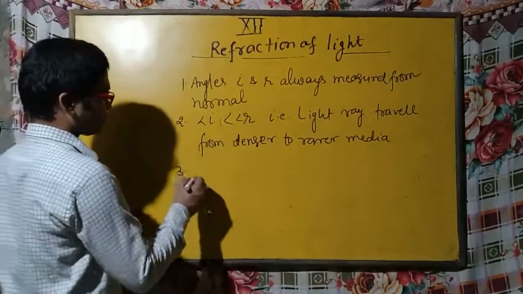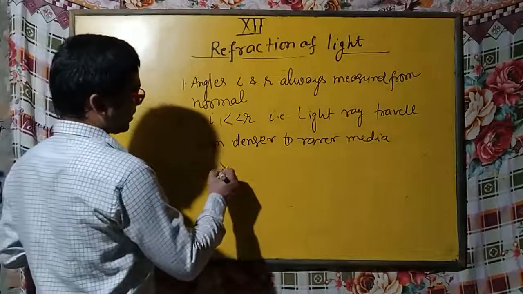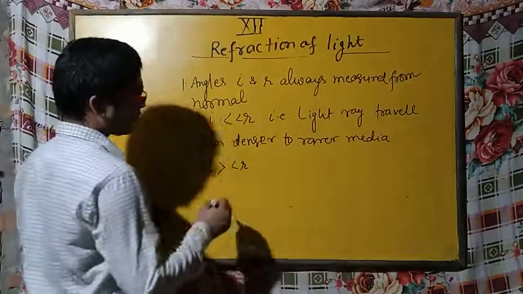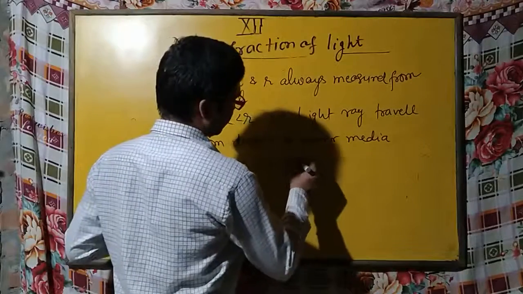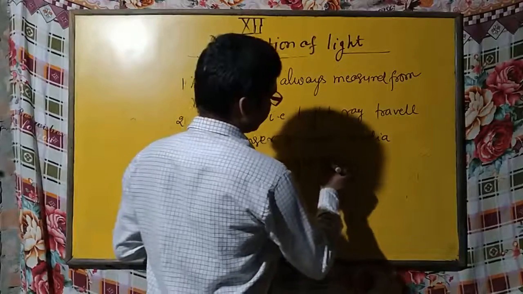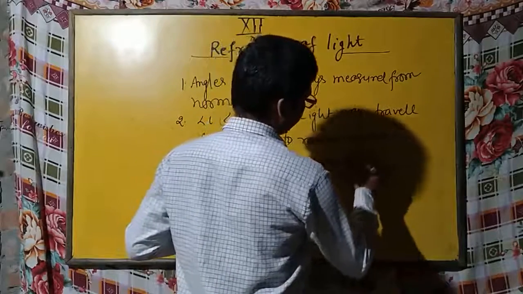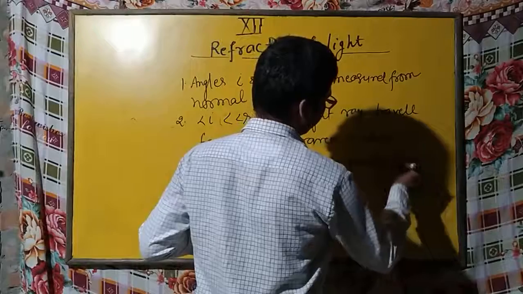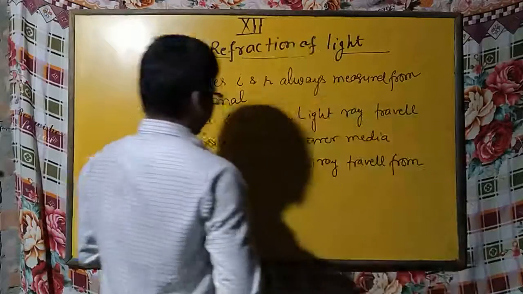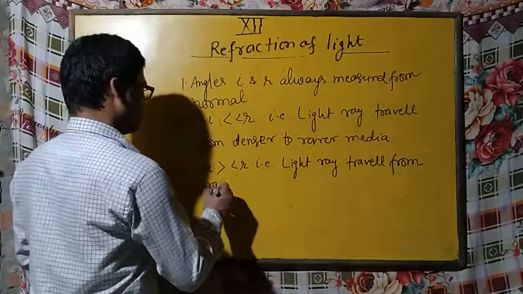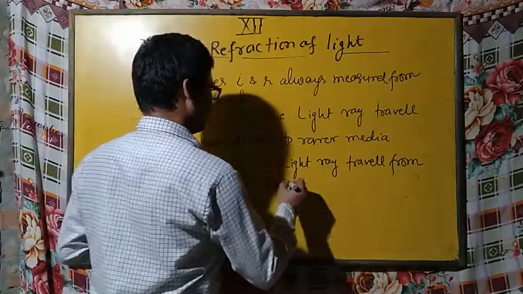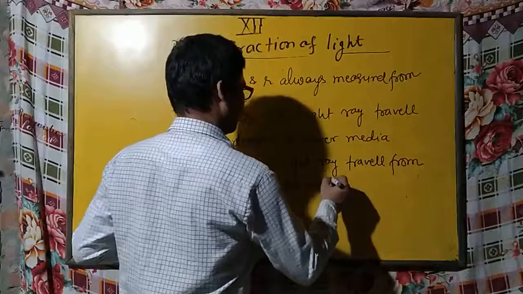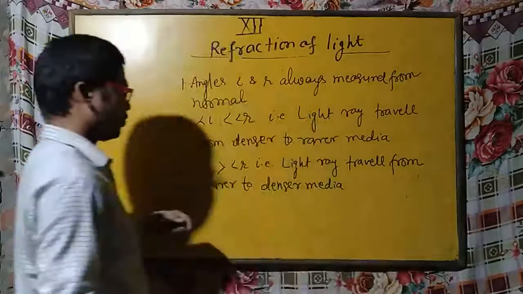Third point, if angle I is greater than angle R, this means light ray travels from rarer to denser media. Okay,